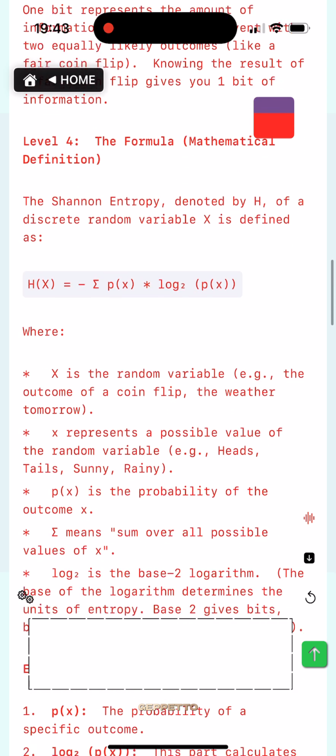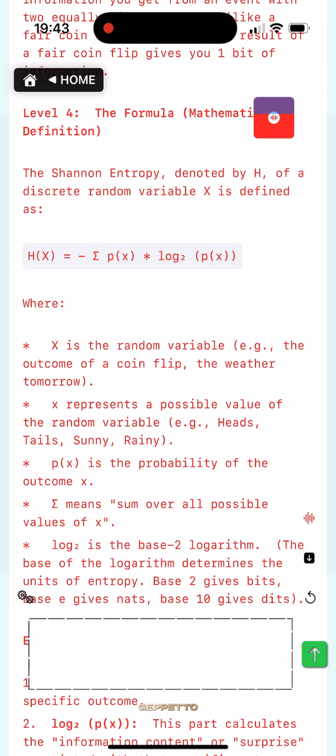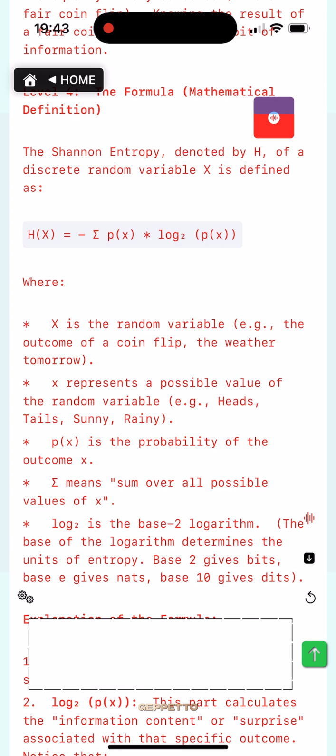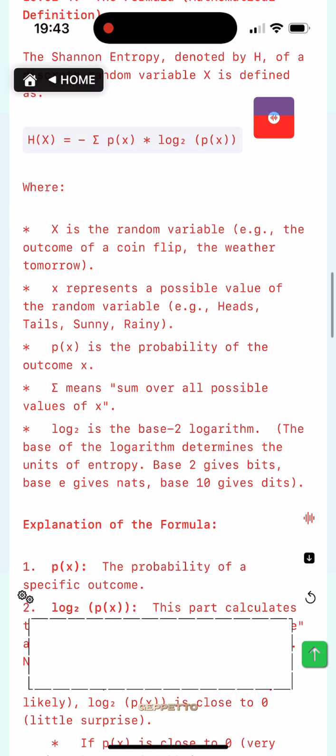Level 4. The formula, mathematical definition. The Shannon entropy, denoted by H, of a discrete random variable X is defined as H(X) = -Σ p(x) log2 p(x), where X is the random variable, e.g., the outcome of a coin flip, the weather tomorrow. x represents a possible value of the random variable, e.g., heads, tails, sunny, rainy.